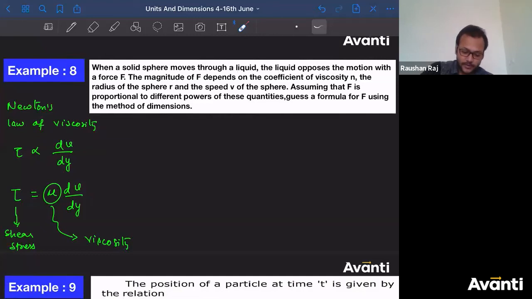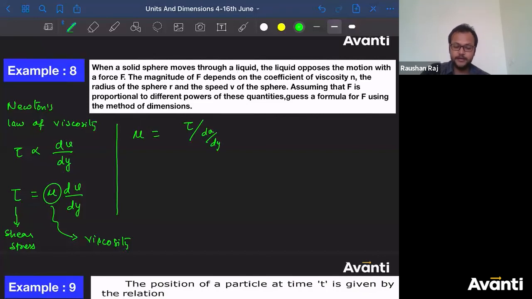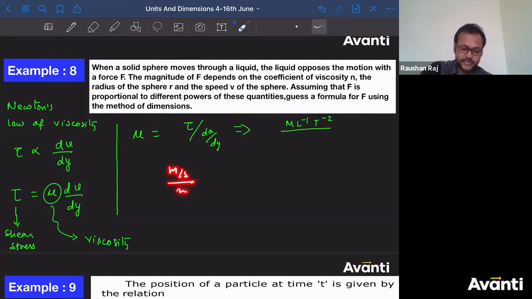Now tell me what will be the dimensional formula for mu. I can write mu as tau divided by dv by dy, right? What is tau? For the dimensional formula, I'll say M L^-1 T^-2 divided by dv by dy, meter per second divided by meter. So per second is there, right?